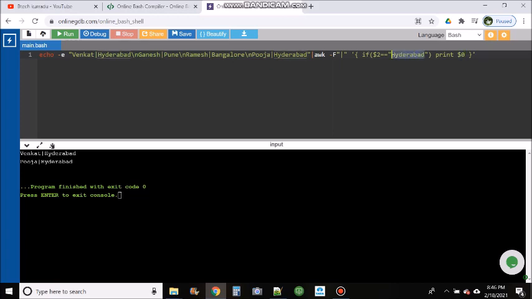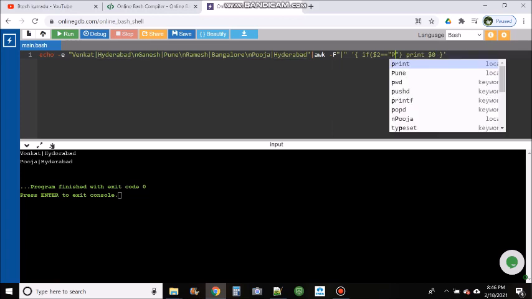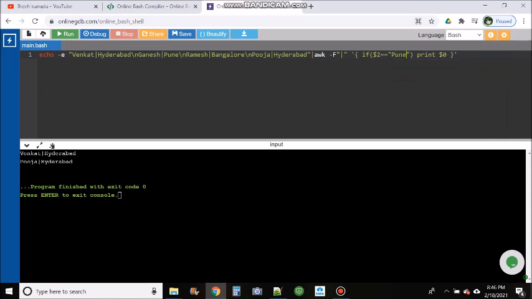Let's say if I want to get the data of Pune, I can simply change the city name from Hyderabad to Pune. I'll run it. So I got the Pune city data. Ganesh is an employee who is staying in Pune. So like this we can achieve it.